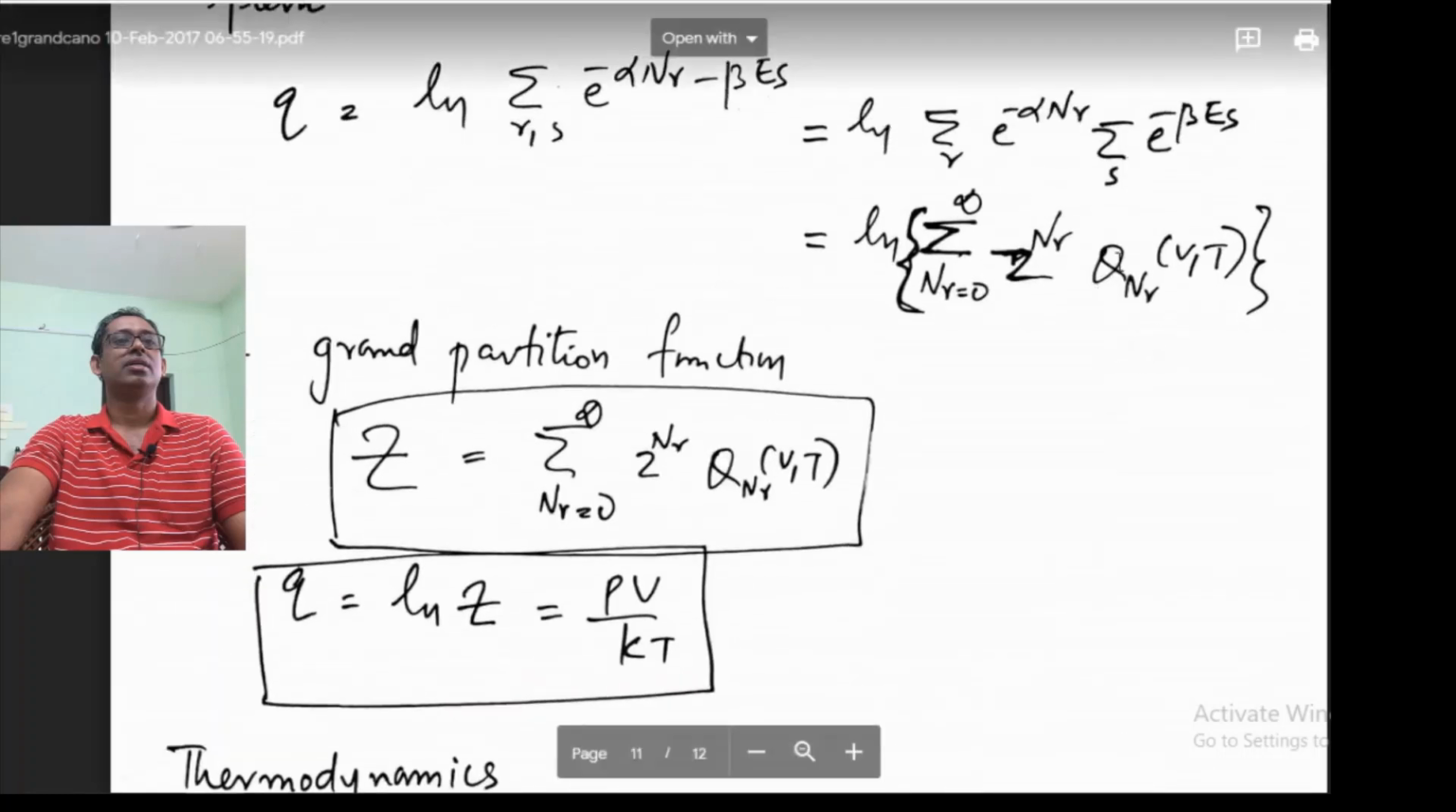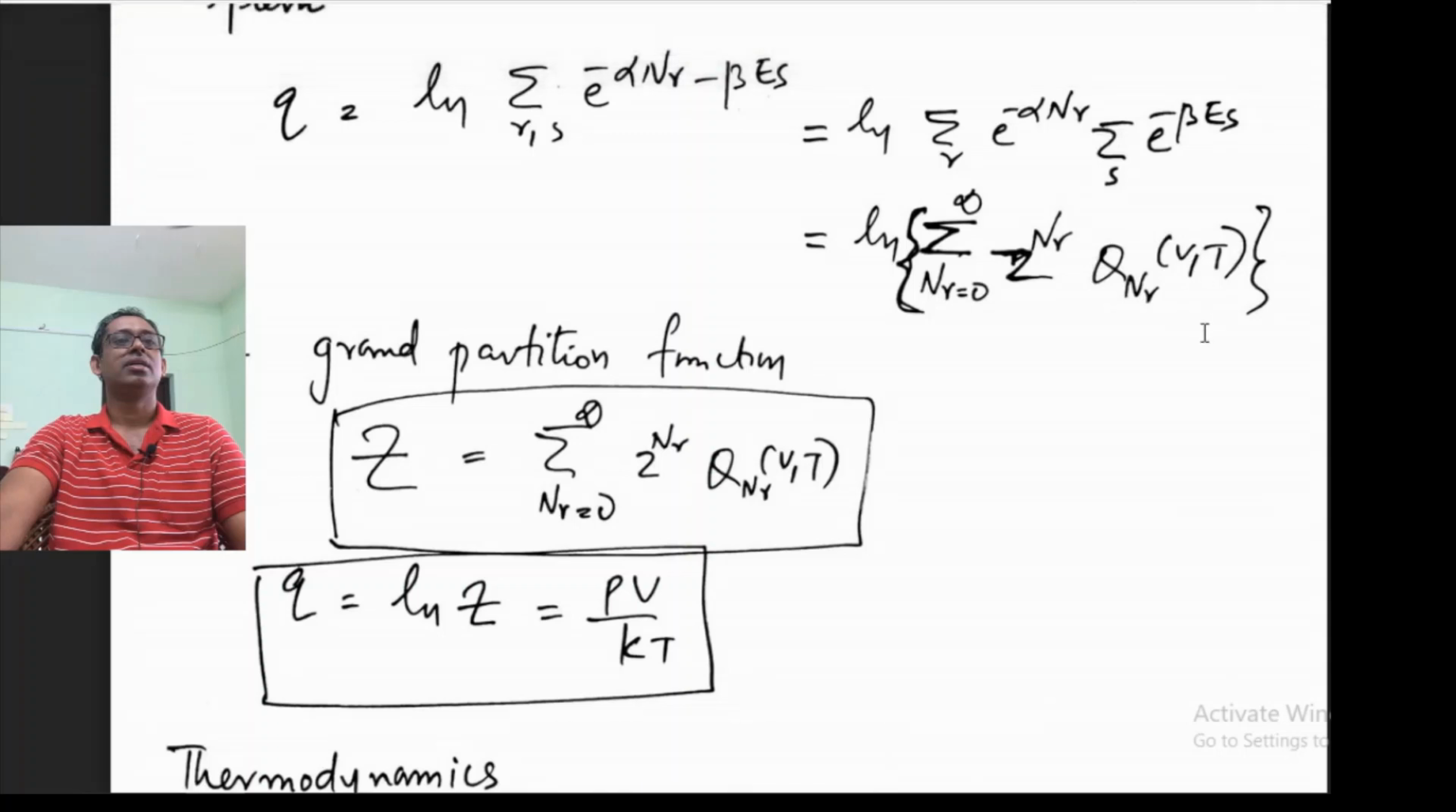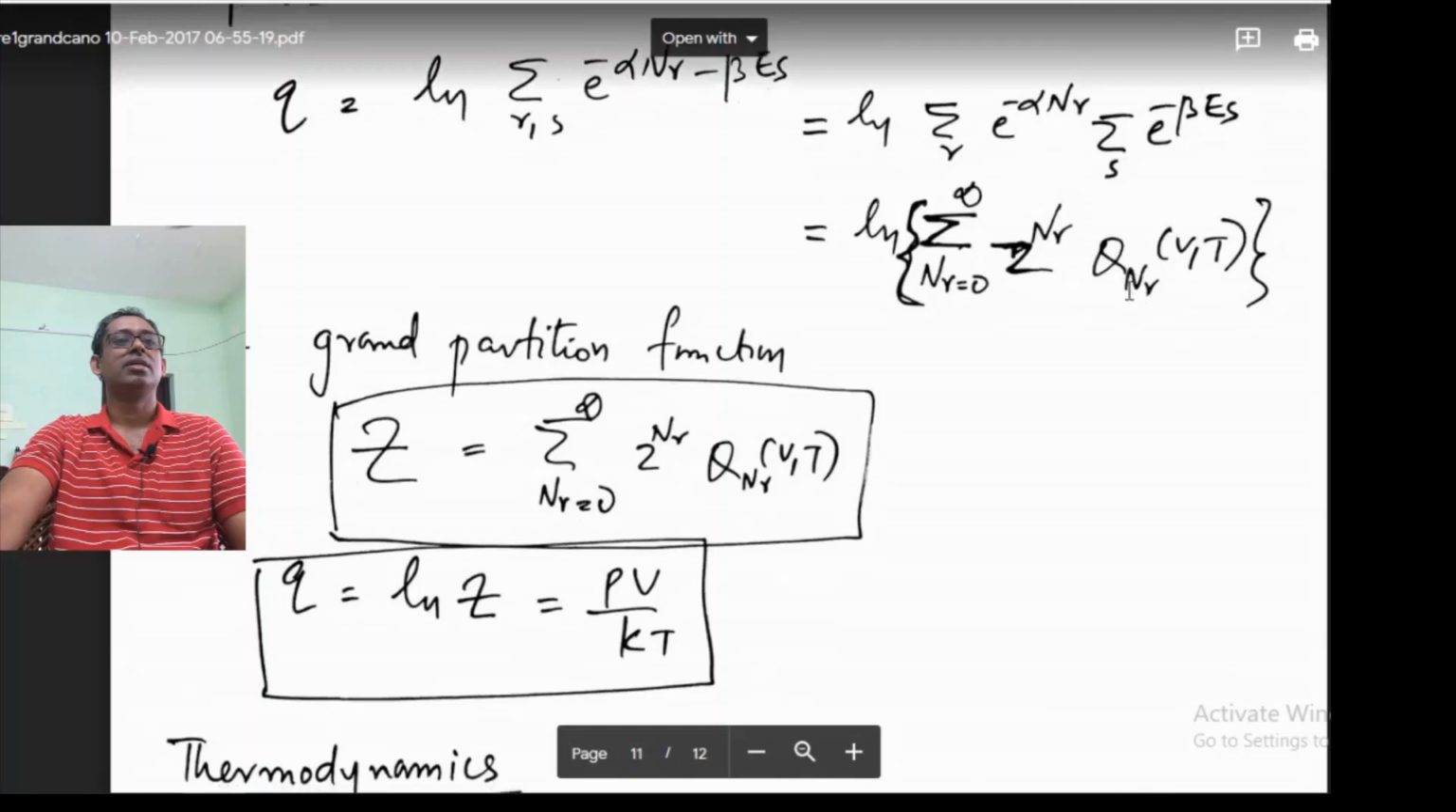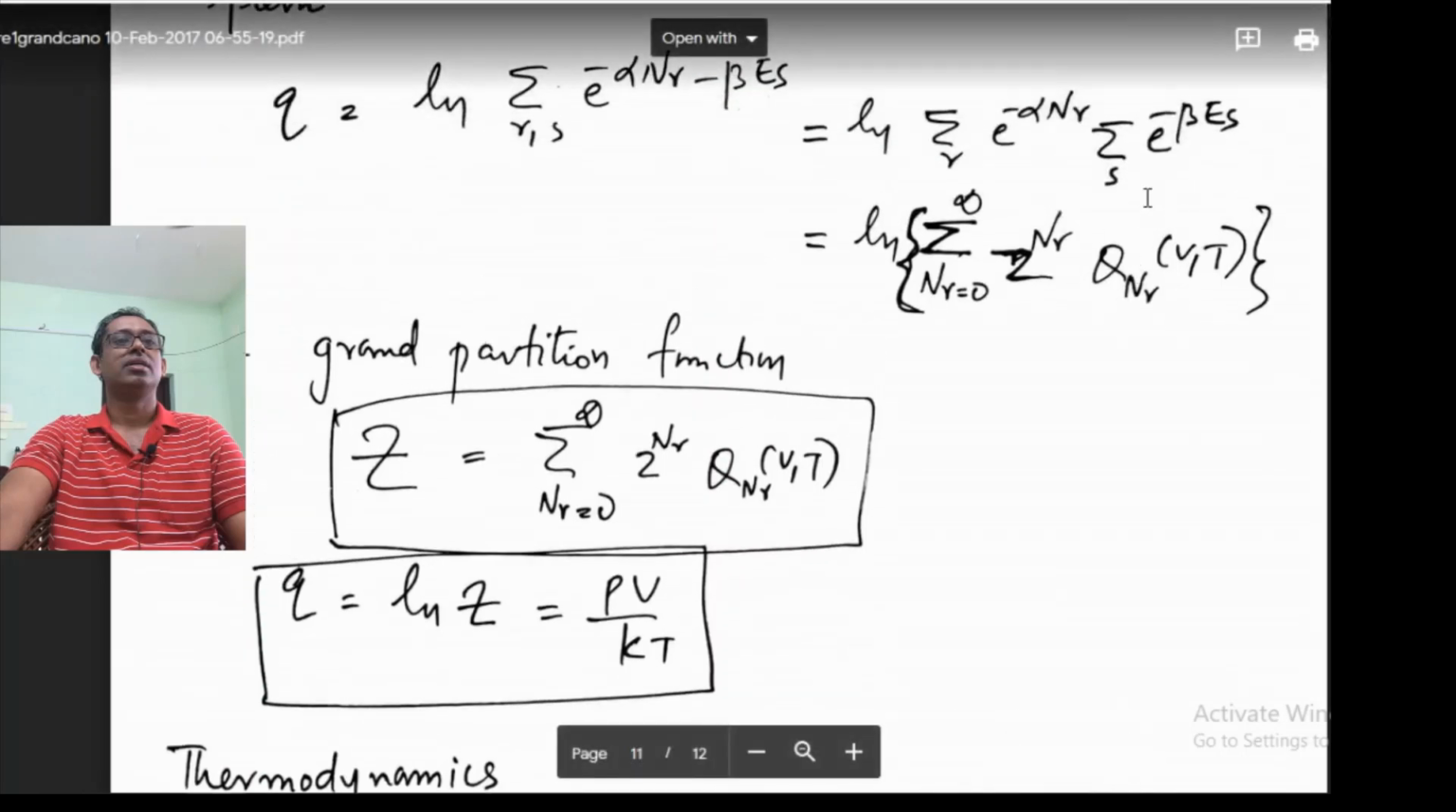q nr v t. Why is this q nr v t? This is the partition function, sigma s e to the power minus beta s. This is the partition function, that we have seen in the canonical ensemble. So this is q nr v t. So this is the partition function corresponding to a particular number of particles. Partition function we know it is q n v t, partition function for a system of n particles. Here we have nr changing from 0 to infinity. So that nr is written here. So this is the partition function for the different number of particles in the system.